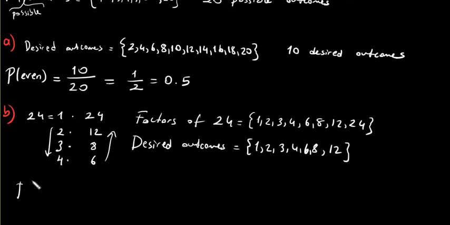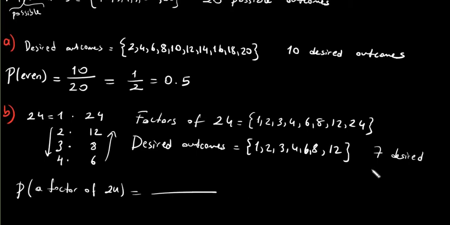So the probability of getting a factor of 24 is going to be the number of desired outcomes. How many? 1, 2, 3, 4, 5, 6, 7. 7 desired outcomes, okay? 7 over the number of all possible outcomes is 20. So that's going to be 7 over 20.